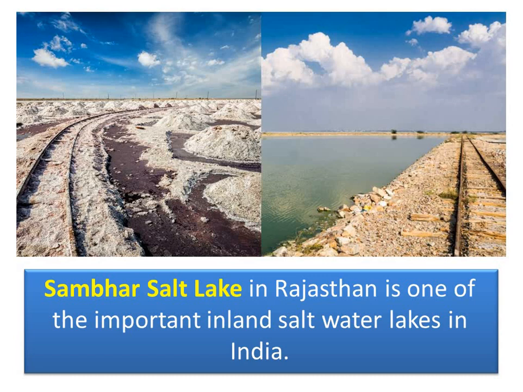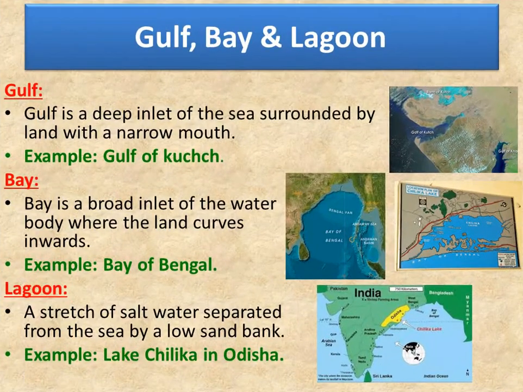Now we will learn about a gulf, bay and a lagoon. Gulf, G-U-L-F, gulf. A gulf is a deep inlet of the sea surrounded by land with a narrow mouth. So it has a narrow mouth and it is a deep inlet of the sea which is surrounded by land. What is a gulf? A gulf is a deep inlet of sea surrounded by land with a narrow mouth. An example is the Gulf of Kutch. A bay, on the other hand, is a broad inlet of a water body where the land curves inwards.